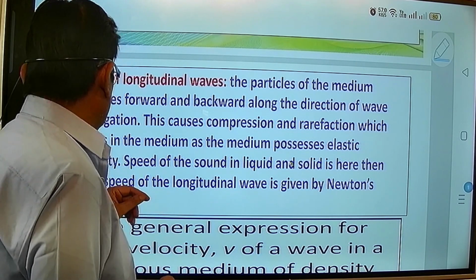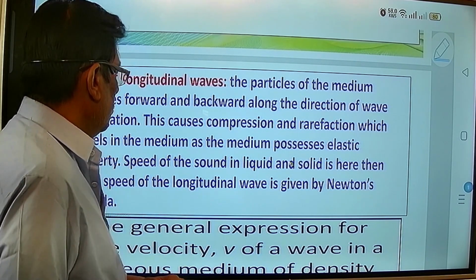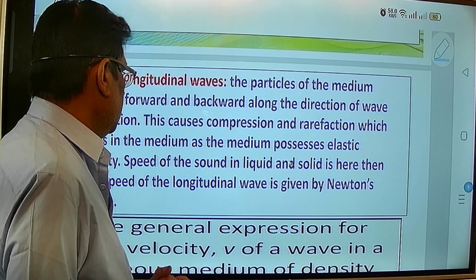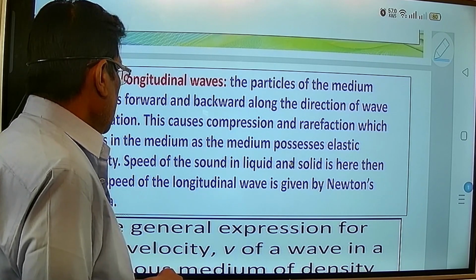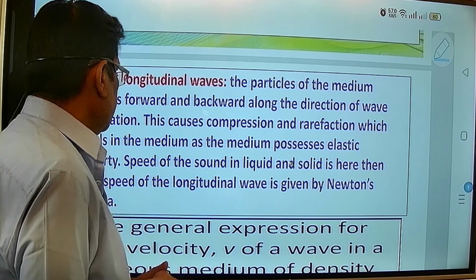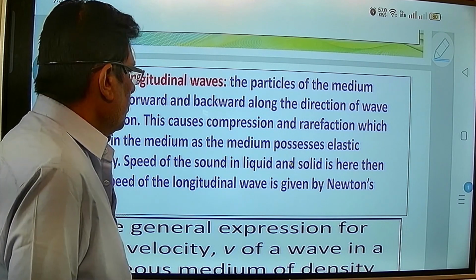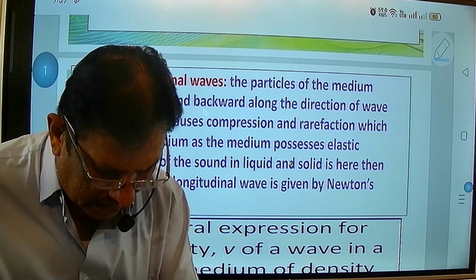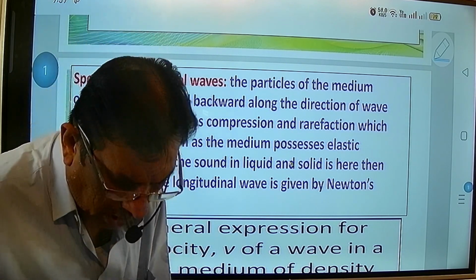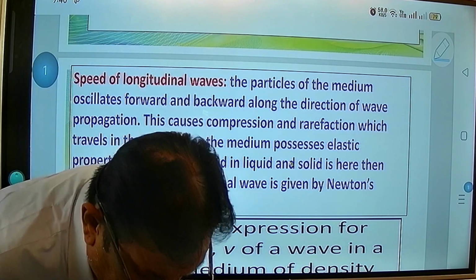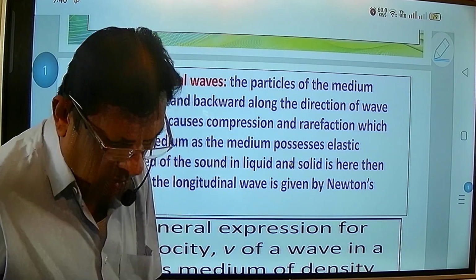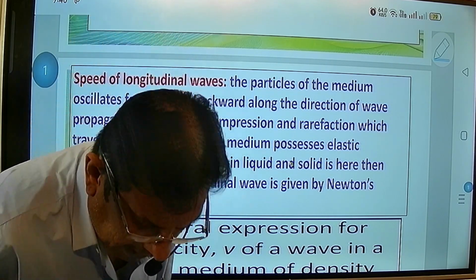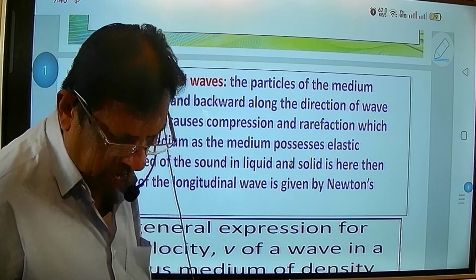Now if we look at the speed of sound in liquid and solid, the speed of the longitudinal wave is given by Newton's formula, which is very simple: V is equal to under root E upon rho, where E is called the modulus of elasticity and rho is the density of the medium.